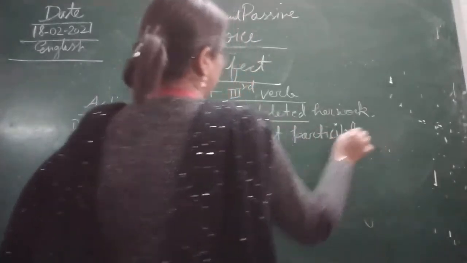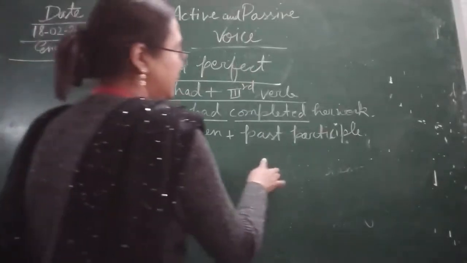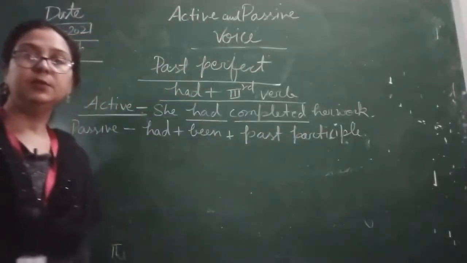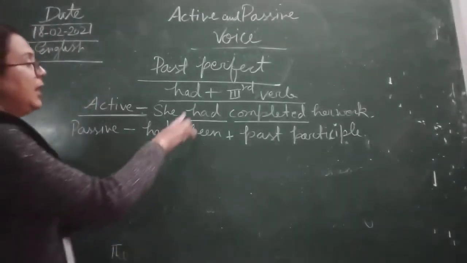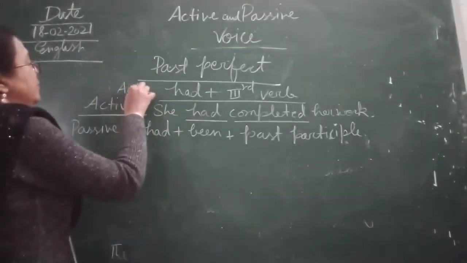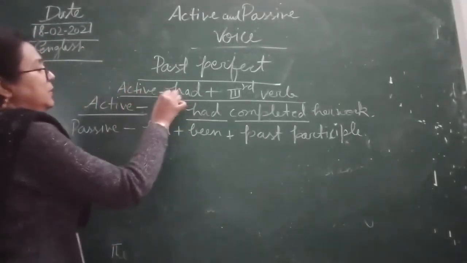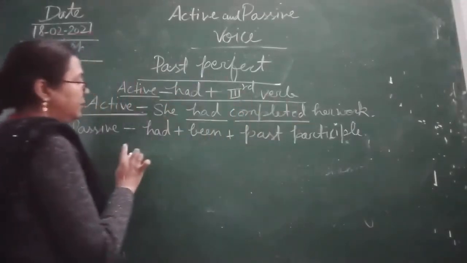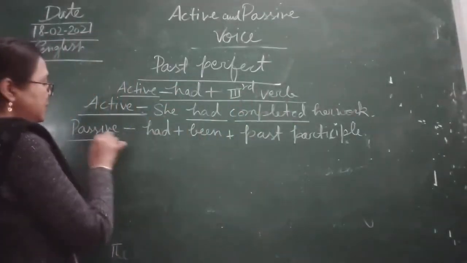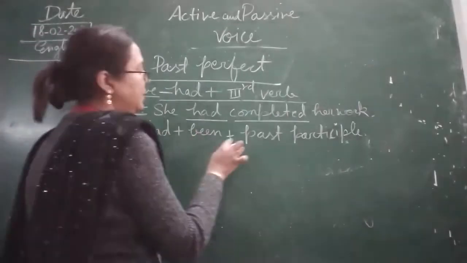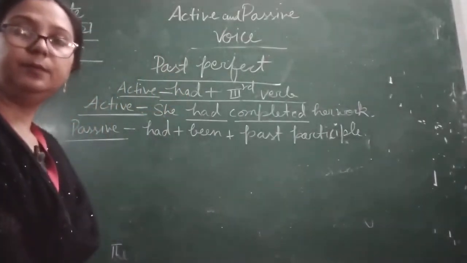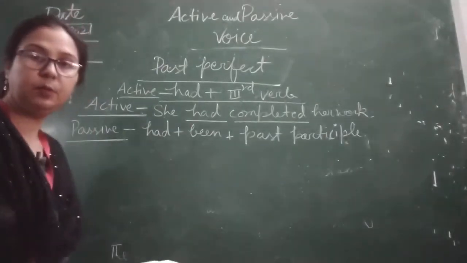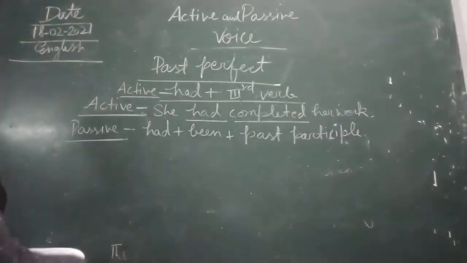Okay children? Had plus been plus past participle. Children, you write it down, because this rule we have discussed. The active voice rule is had plus third form of the verb, or past participle. Now in passive voice, we are using had plus been plus past participle. Okay children? Now I am going to give you an example.